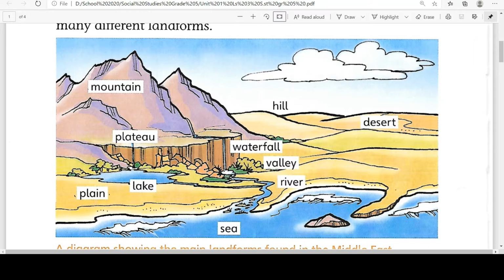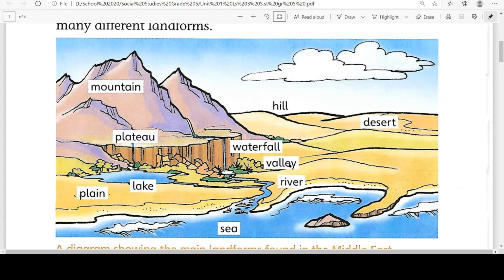Then we have plateaus. These are called the high flat lands. They are high from the sea level, but they are flat on the top. They are not conical. Then we have deserts. In deserts, there is sandy soil and very little rainfall. In some deserts it rains very, very little. In plain areas it rains and the soil is fertile, so people can grow plants and crops.